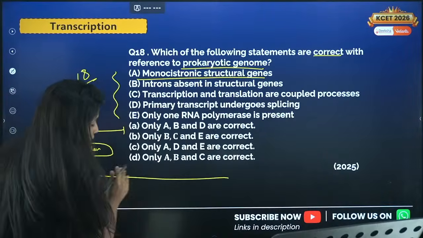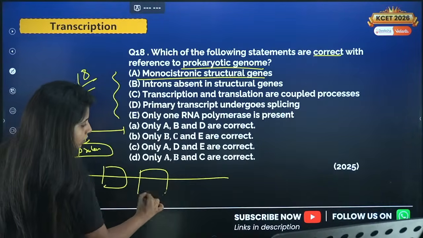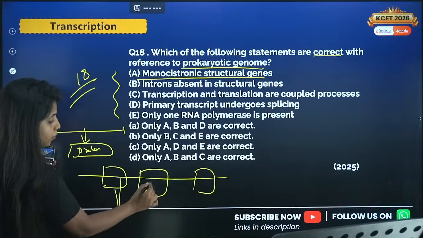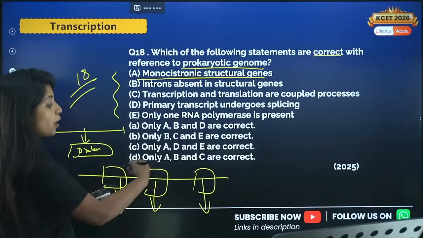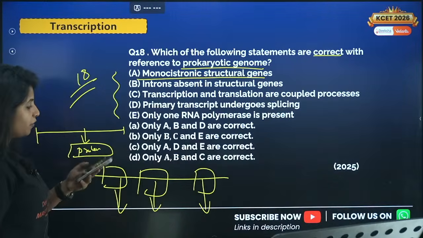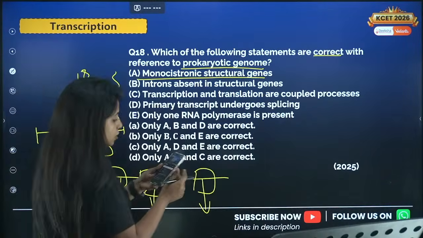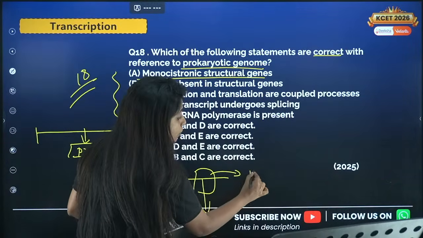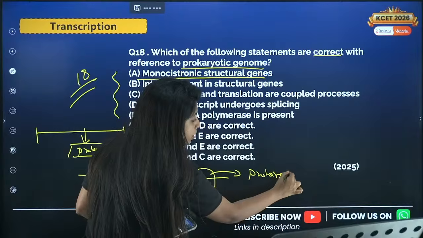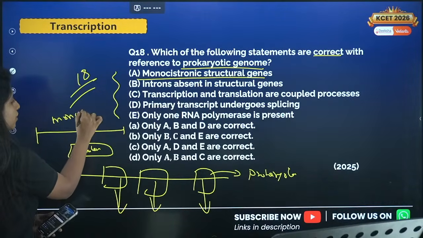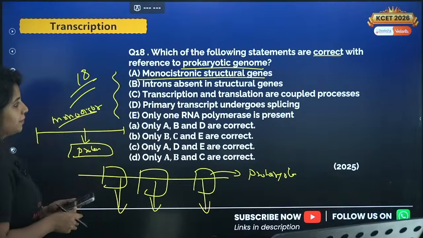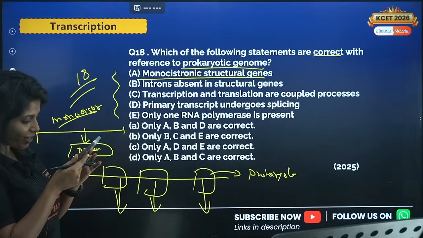Polycistronic means a cistron having probably 3 genes, this coding for one protein, this coding for another protein, this coding for another protein. That is known as polycistronic. So where do you find polycistronic, my dear children? You find polycistronic in the case of prokaryotes. In the case of eukaryotes, like us, we find monocistronic. We are more organized.